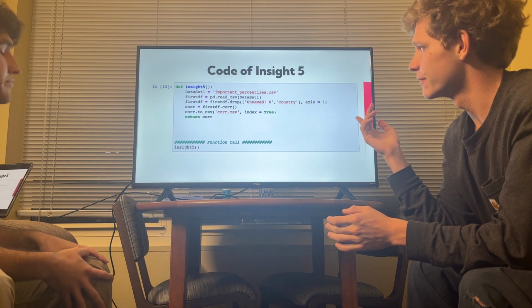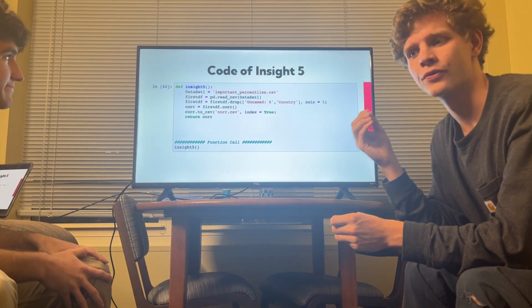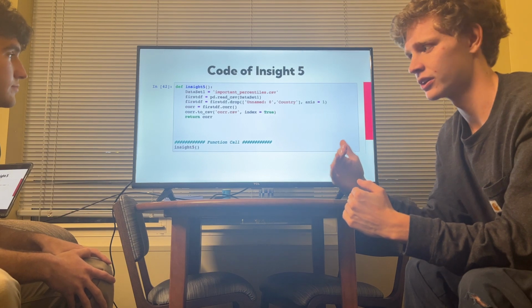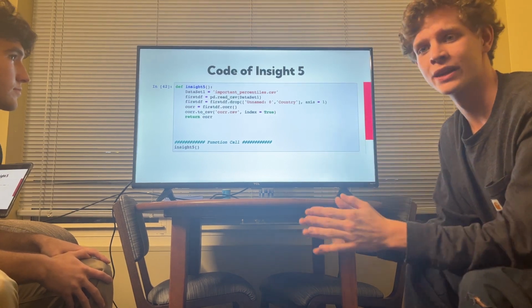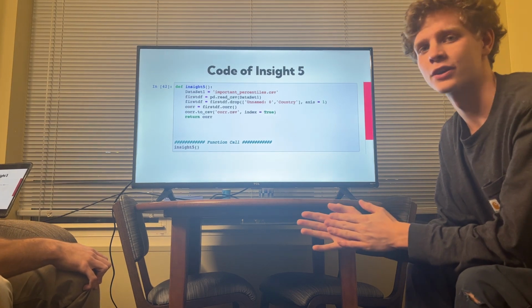And then here for Insight 5, we took all those percentiles and we found the correlation coefficient between each index with each other, so that it mapped out into a grid and told us exactly how they kind of affect each other if our assumptions are correct.